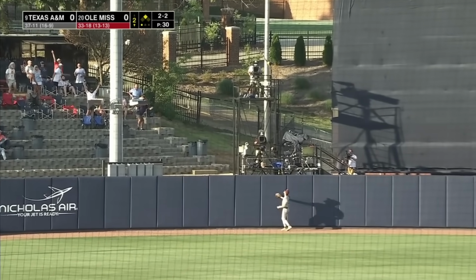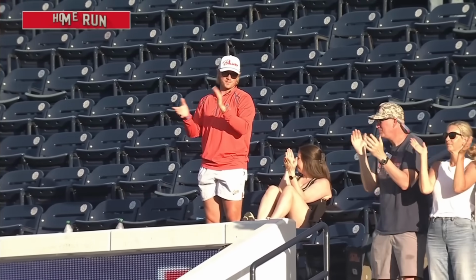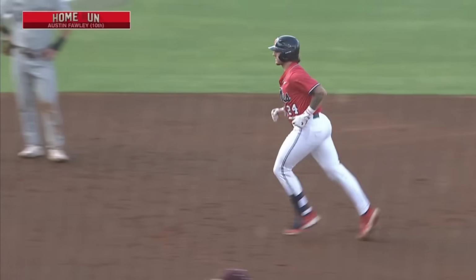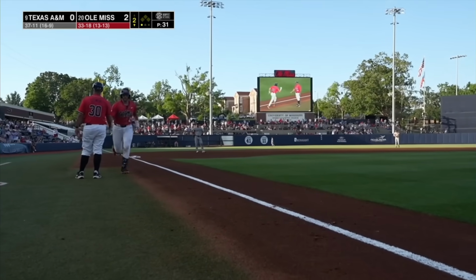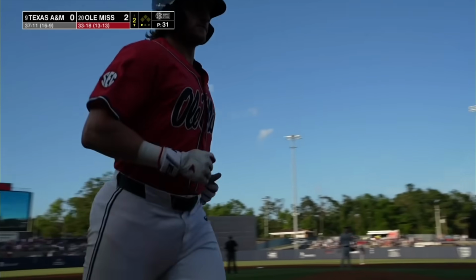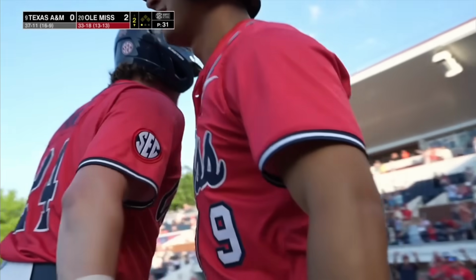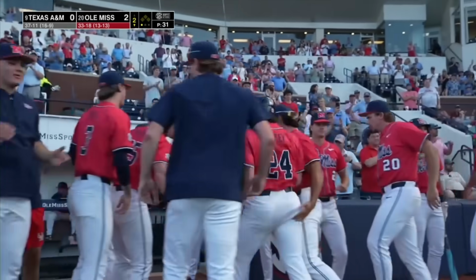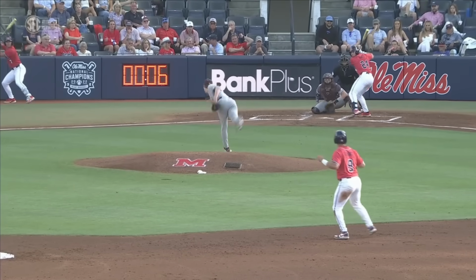Mashes this to dead center. It's gone. The 10th on the season for Austin Foley, and Ole Miss strikes first in the series finale. Yeah, that was the 10th home run for Austin Foley. Fastball down. Again, there's just something about his swing that looks a lot better than it did, say, a month ago. You see, this ball is at the very bottom of the zone.